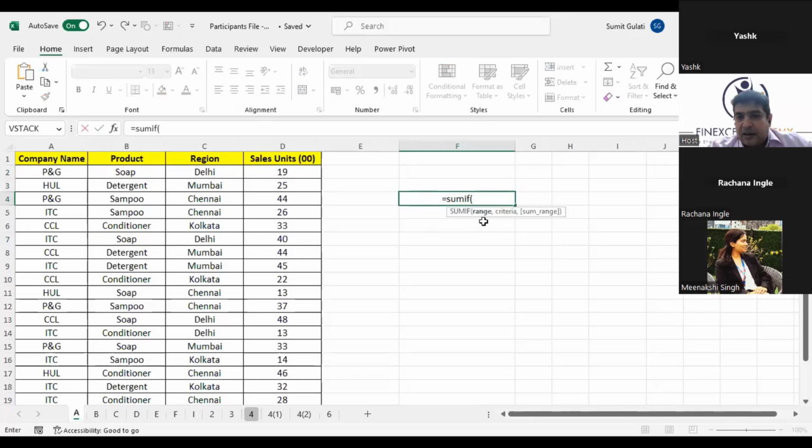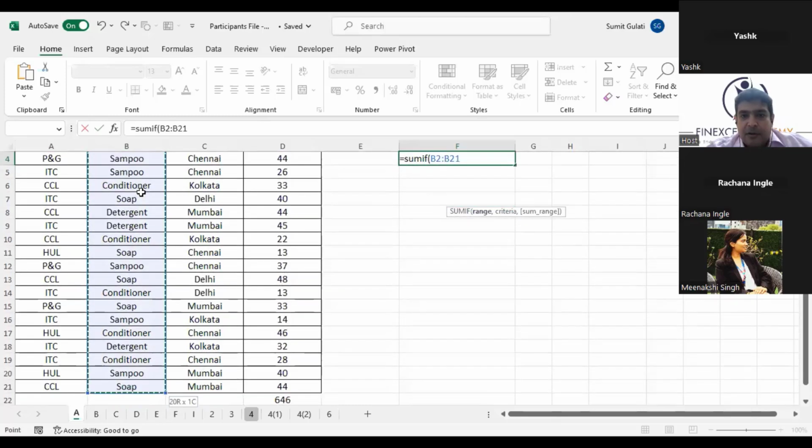There are three things that it will ask. It will ask the range, it will ask the criteria, and it will ask the sum range. Now the range which it is asking for first is the range where you have to apply the criteria. So I'll go here, click on this, Control Shift down arrow. So I'll select this range.